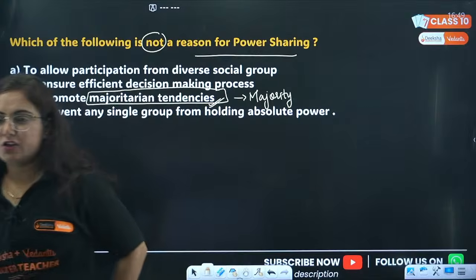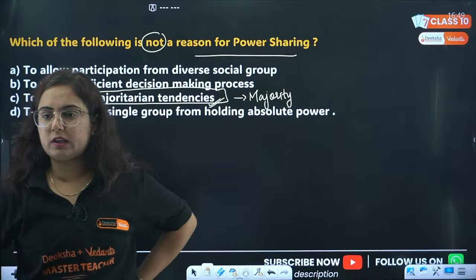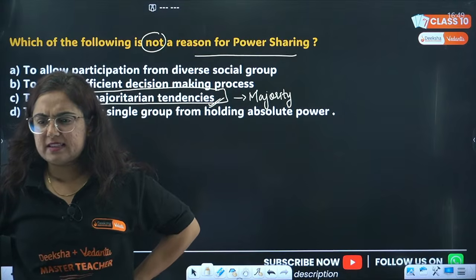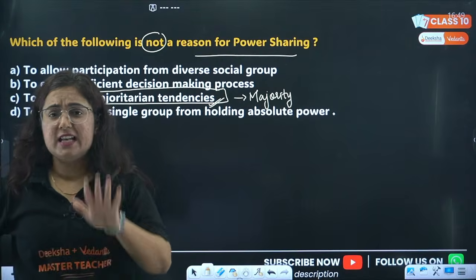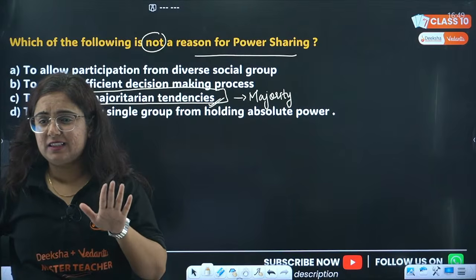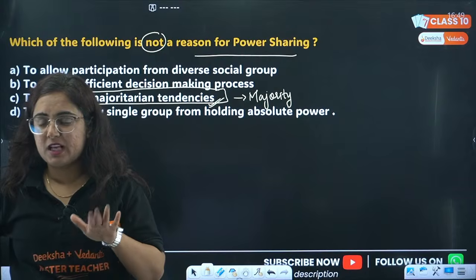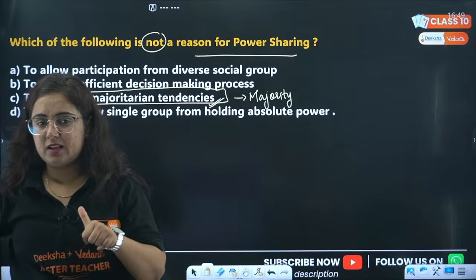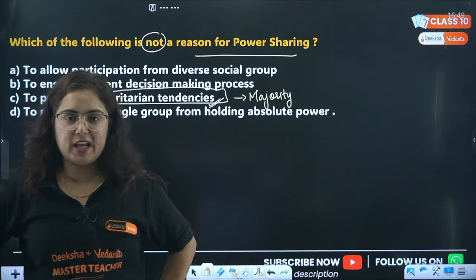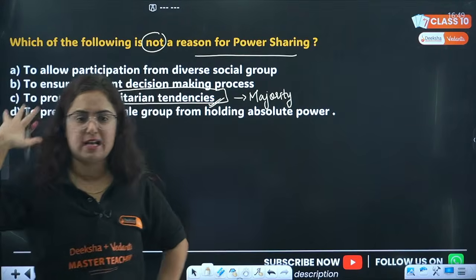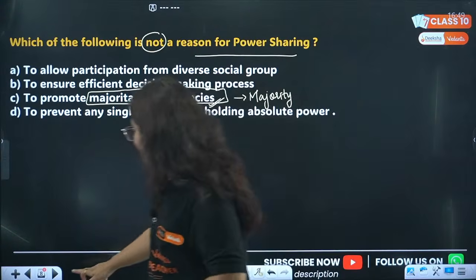Please answer the assertion reason. Assertion: There are many schemes for water harvesting. Reason: Canals and tube wells are a good source of irrigation. Wait, Senthil, I can't read it. Just type it for once, beta. Both A and R are correct, but R is not the correct reason for A. So B will be the correct answer for the question you are asking me. Now stop spamming, because I am not able to filter the comments. Now this question is done.